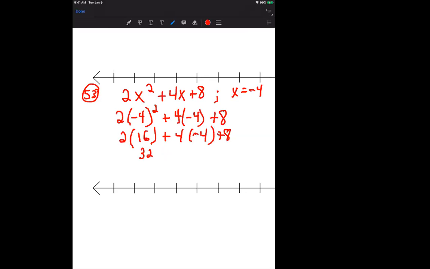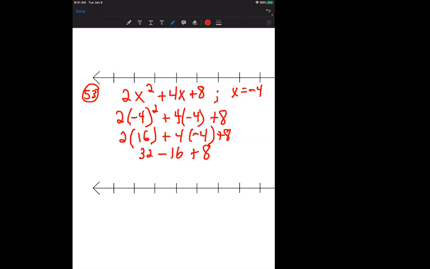And now here you'll notice we have a 4 times negative 4. A positive and a negative give us a negative. 4 times 4 is 16, so we get negative 16 there. Plus 8 on the end. And now we have addition and subtraction.